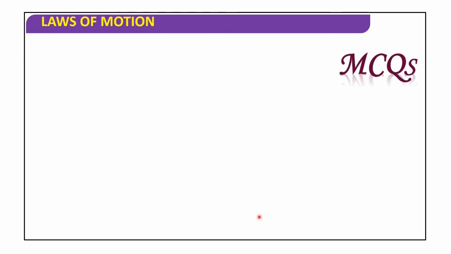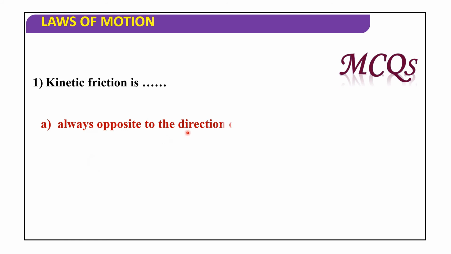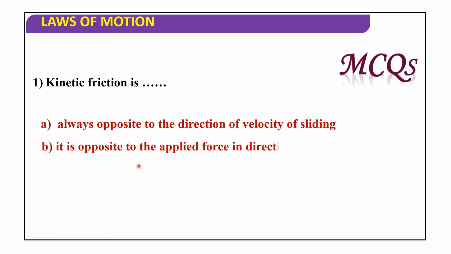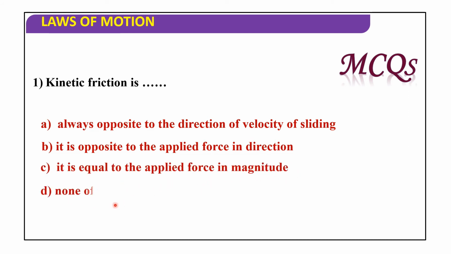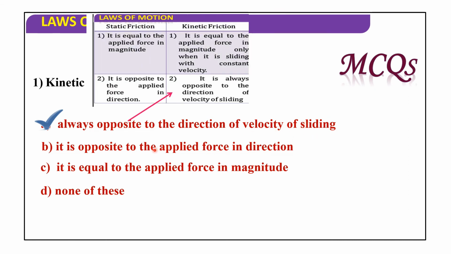Now I'll discuss MCQs. Kinetic friction is always opposite to the direction of velocity of sliding, it is opposite to the applied force in direction, it is equal to the applied force in magnitude, or none of these. So kinetic friction is always opposite to the direction of velocity of sliding. See here, it is always opposite to the direction of velocity of sliding.